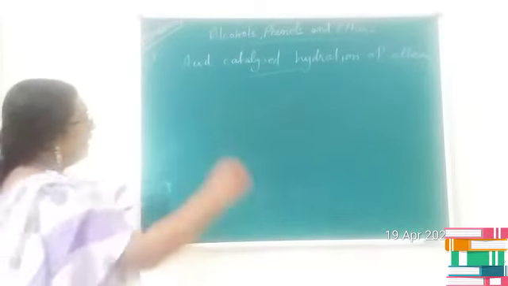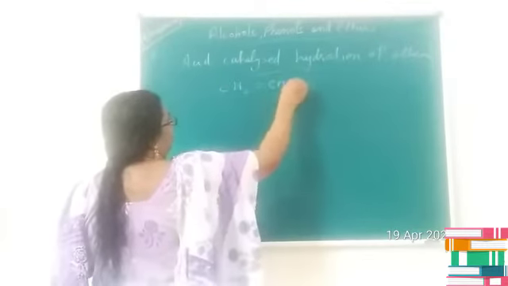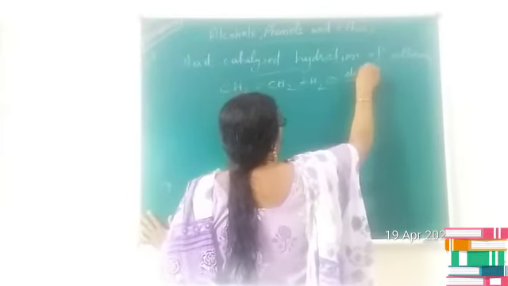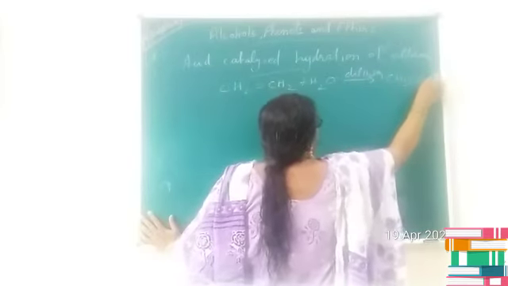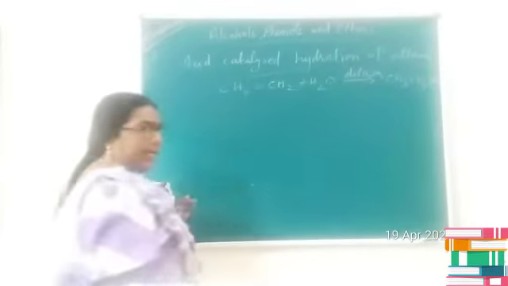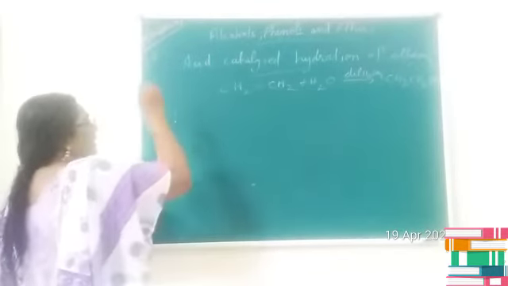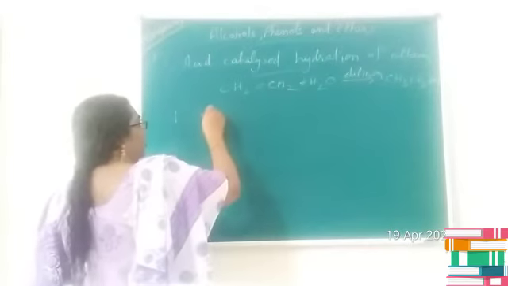Is it clear, children? Here we can see that CH2=CH2 undergoes reaction with water in presence of dilute sulfuric acid, and you will be getting CH3CH2OH as the product. Let us see how this reaction proceeds. The first step is protonation of alkene. Protonation means addition of H plus.